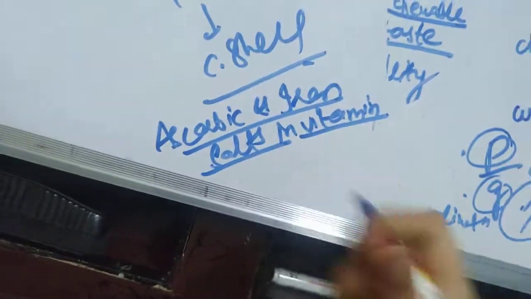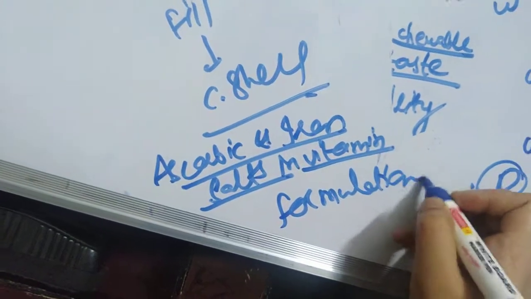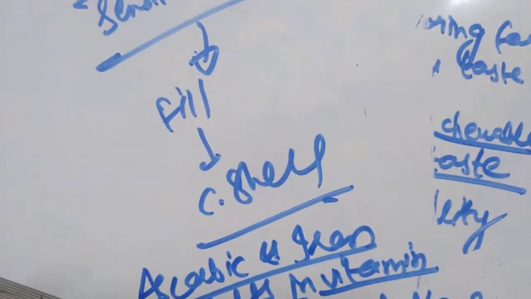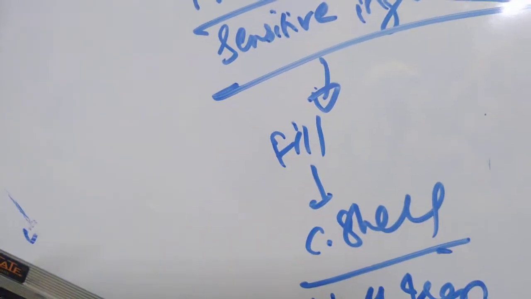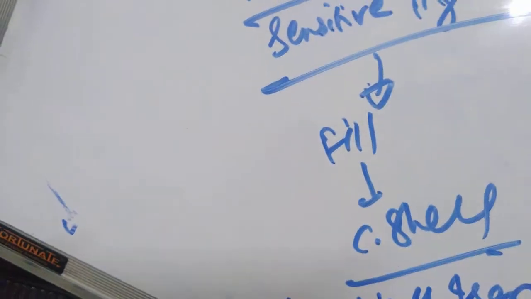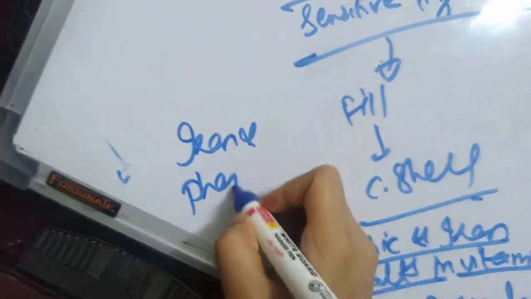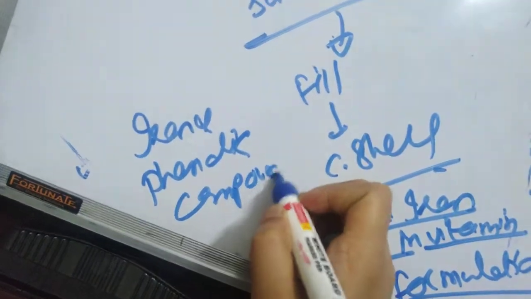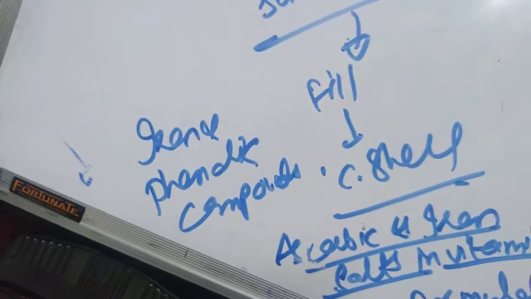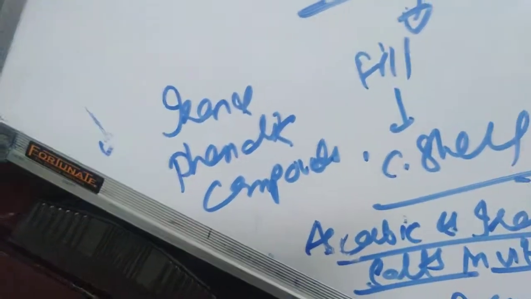Or in the case of reactions between iron and phenolic compounds, there is also a reaction. So always check for reactions before using them in your formulations.